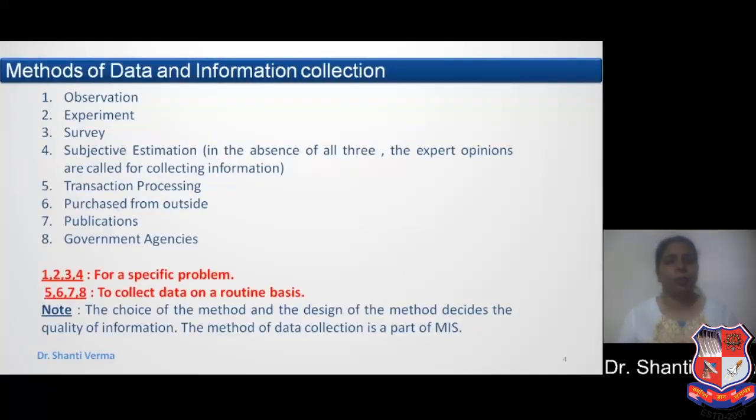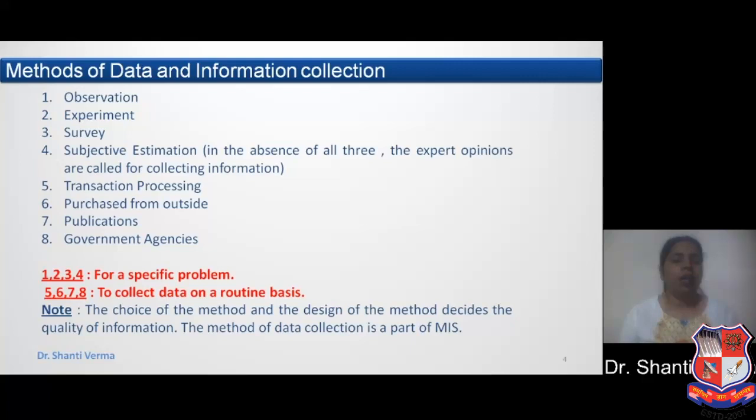Now let's discuss the various methods of data and information collection. The first is observation, second experiment, third survey, fourth subjective estimation, fifth transaction processing, sixth purchase from outside, meaning external, seventh publications, and eighth government agencies.